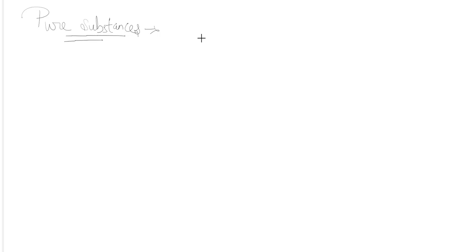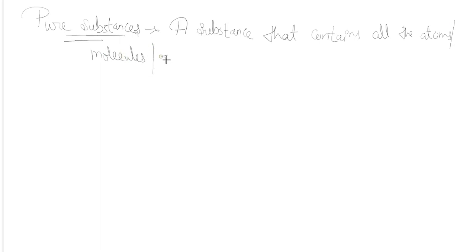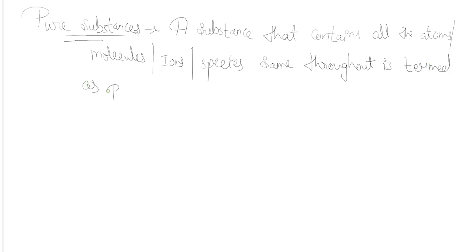So what is a pure substance? A pure substance is a substance that contains all the atoms or molecules or ions or species the same throughout, and it is termed as a pure substance.